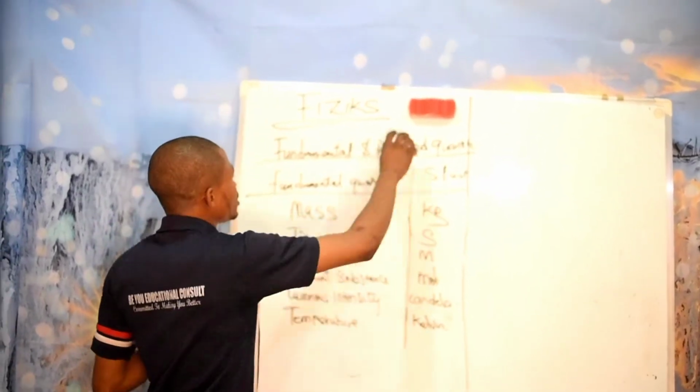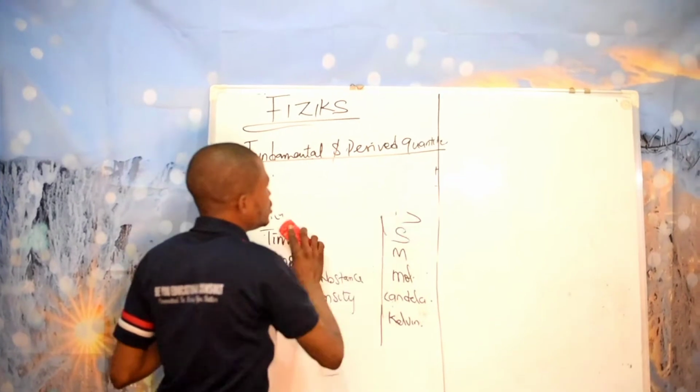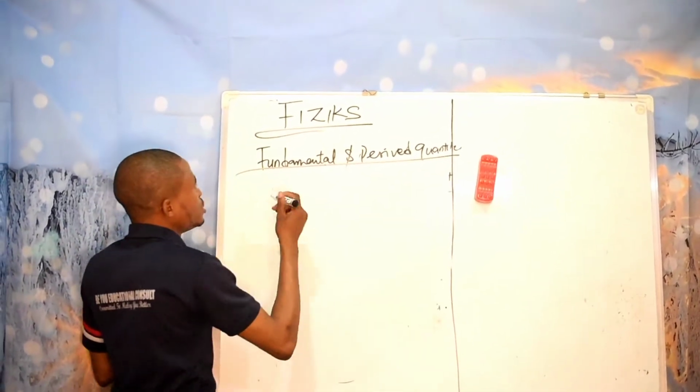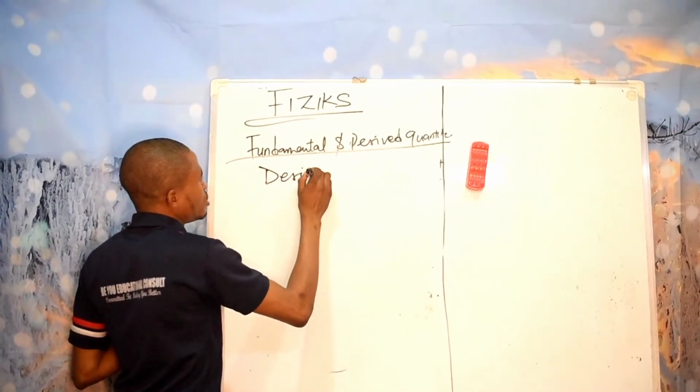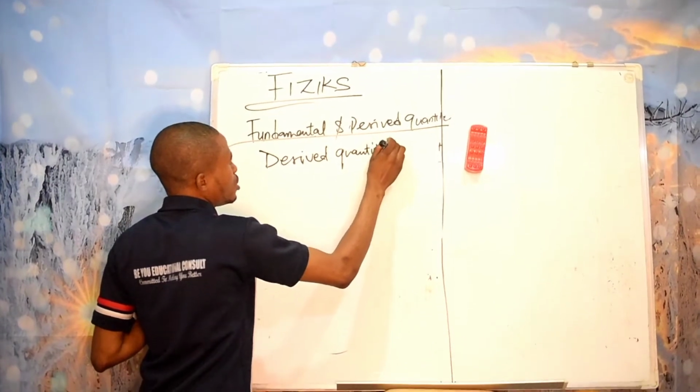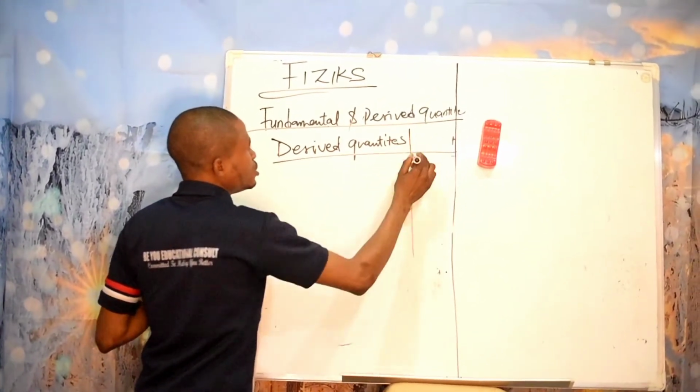For example, I'm going to give you examples of derived quantities, and I'm going to tell you how they are derived. Derived quantities and their units.